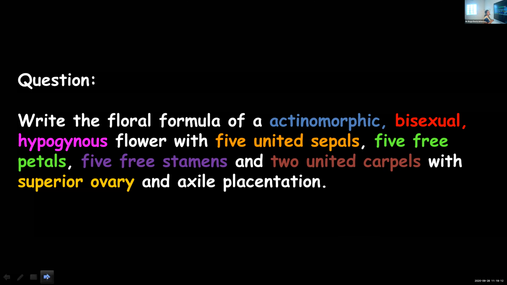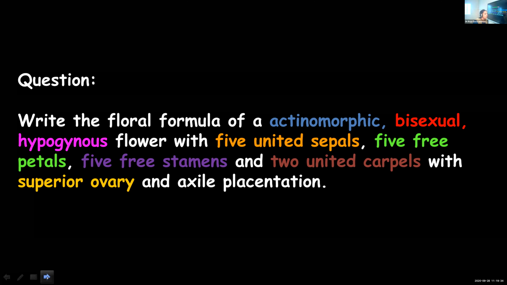Okay, this is the one. I'll read it. Do it sincerely. As you have understood, you can do. Write the floral formula. It's not any particular family. We need to know whether you have understood how to frame the floral formula.